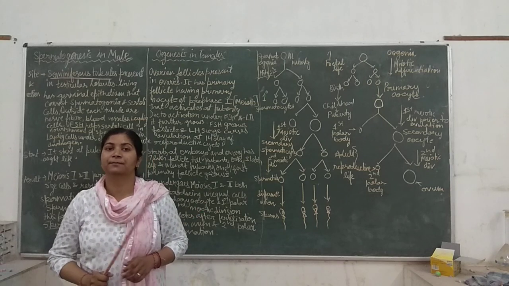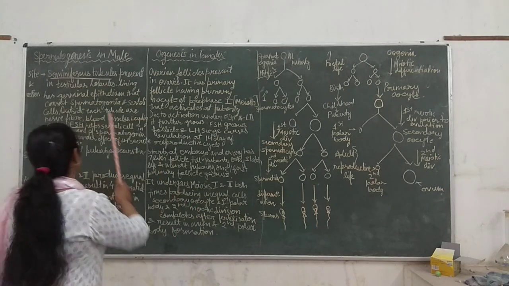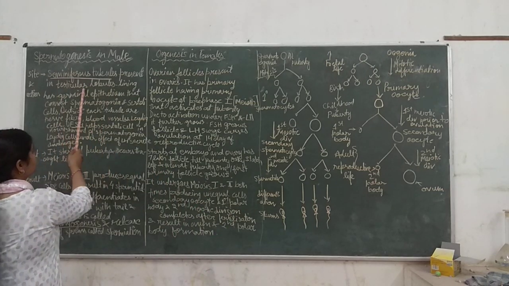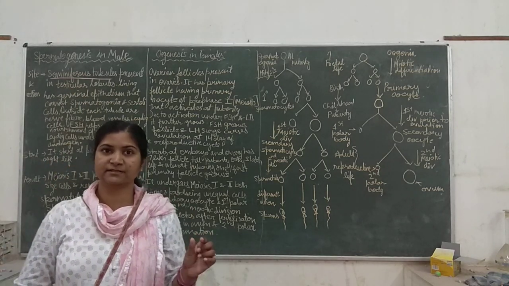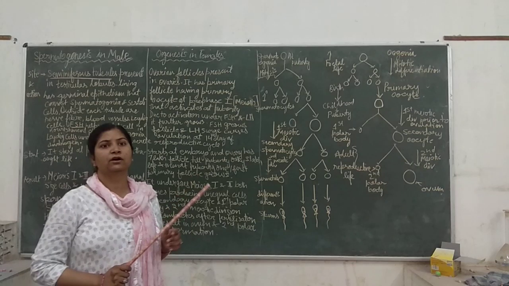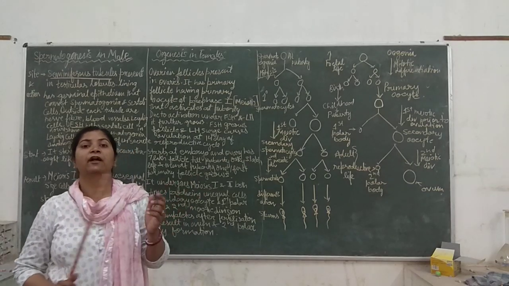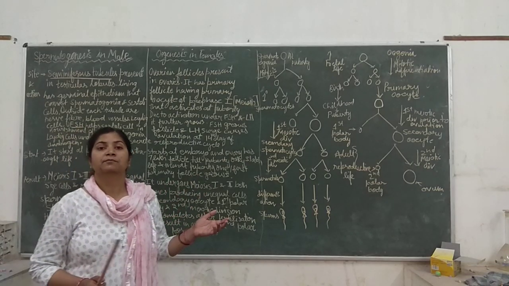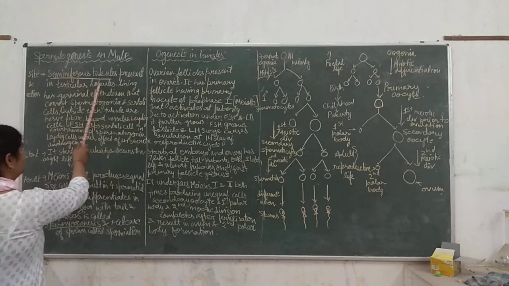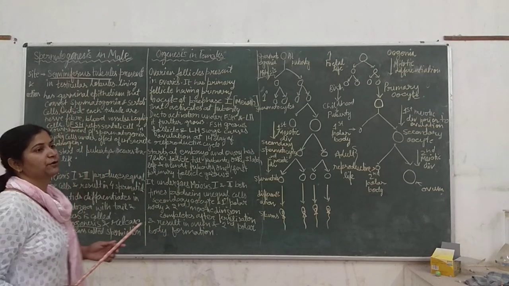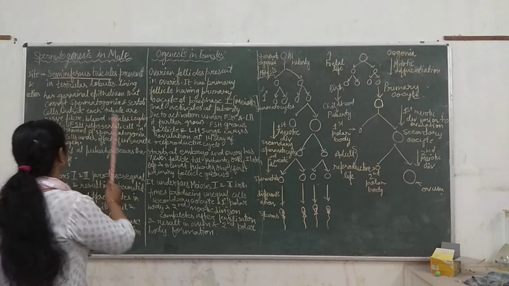Seminiferous tubules are present in testicular lobules. So in the testes there are 250 or 200 compartments, in which there are 1 to 3 highly coiled tubes called seminiferous tubules. So in them the spermatogenesis takes place.